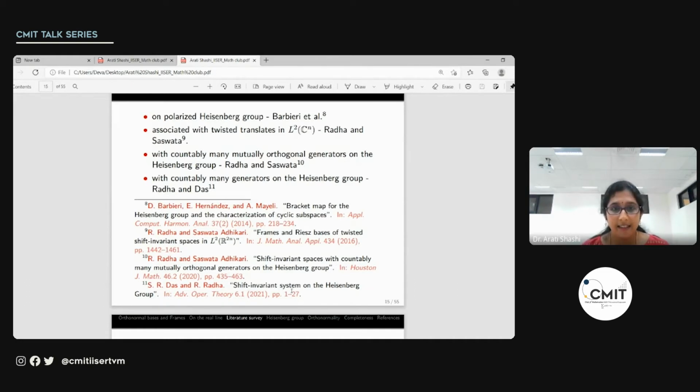This year, 2021, Radha and Shantiranjan Das again considered translates with countably many generators, but now they did not impose that they be mutually orthogonal. They considered that setting, and they characterized that entire collection to be a frame sequence, Riesz sequence and so on, in terms of operators arising from the fiber map.